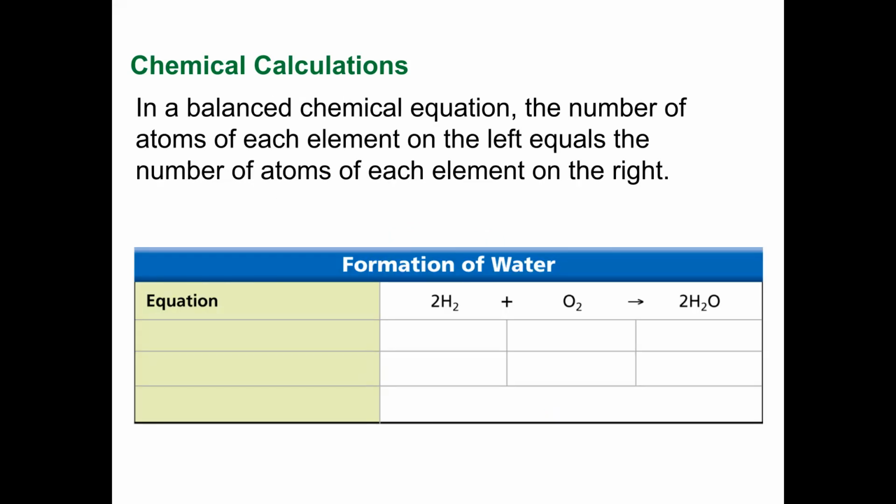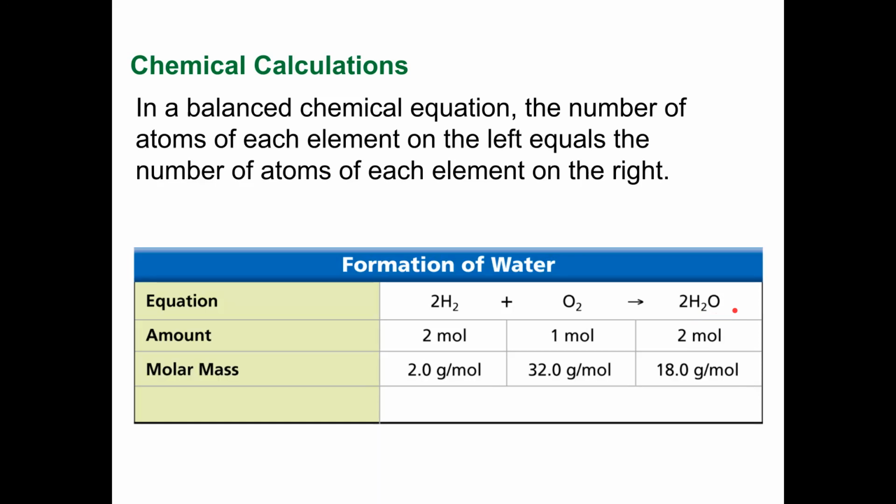So then in a balanced equation, the number of atoms for each element on the left equals the number of atoms on the right. So when I say the formation of water, I've got two molecules of hydrogen, H2, right? Plus 1 molecule of oxygen, or O2. That should equal 2 molecules of water, H2O.